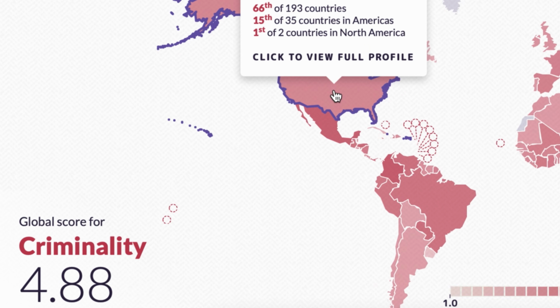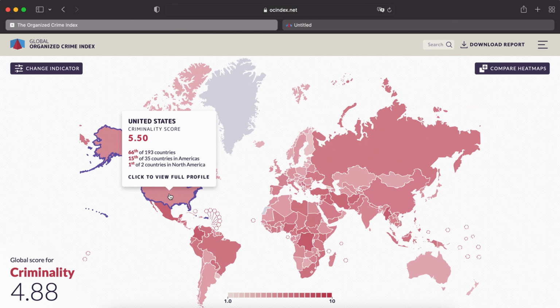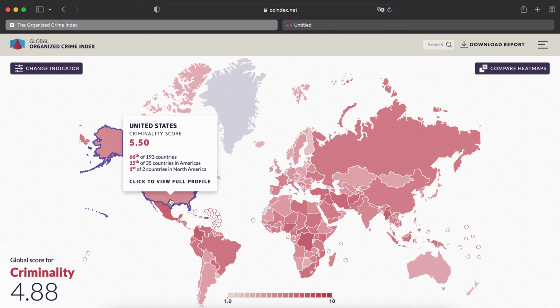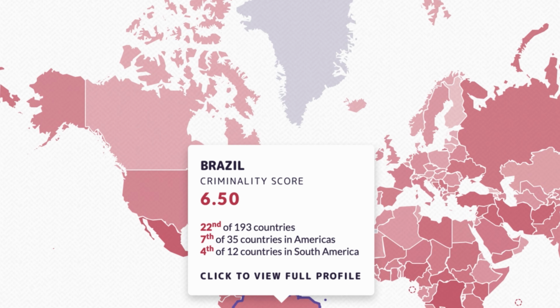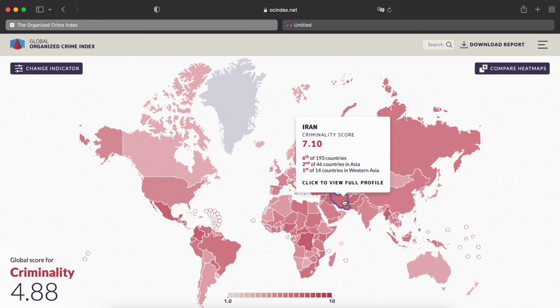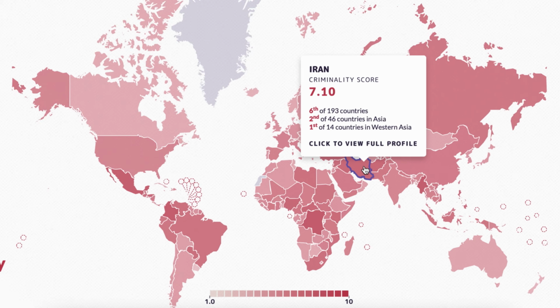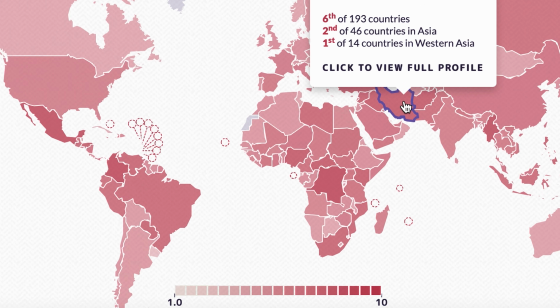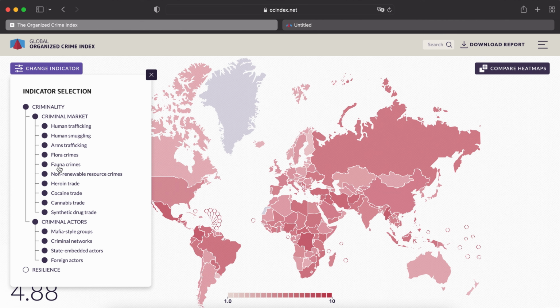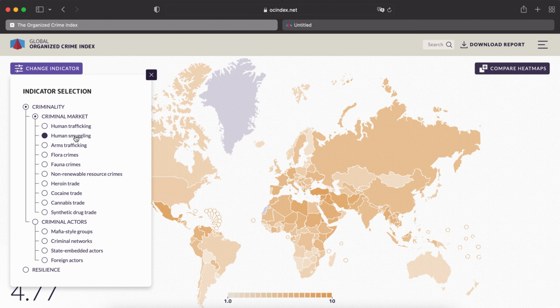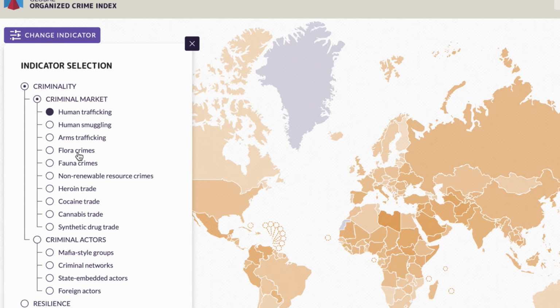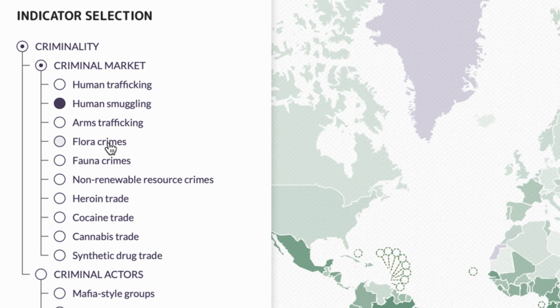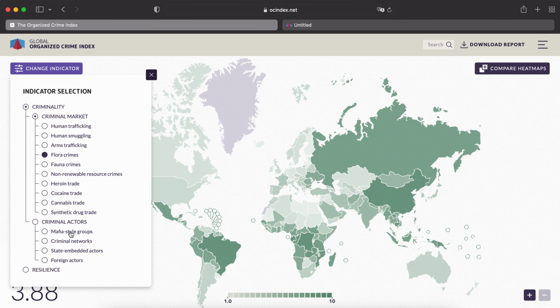Let's now go back to the home page and take a look at some country risk scores. By default, the system shows you the criminality aspect across all countries, so you can simply mouse over and find the criminality score with some more information for that country. This is all color coded, so the darker the color, the higher the criminality score for that country. You can change the indicators that are available here. So for example, if you want to drill down on some of the criminal markets like human trafficking, human smuggling, flora crime, and so on.